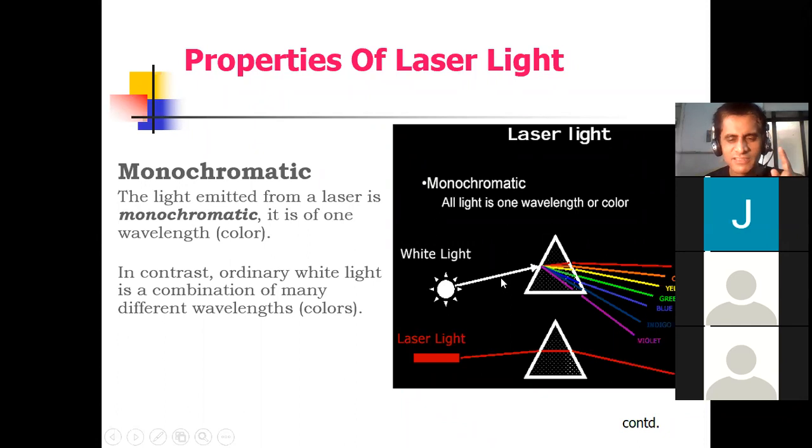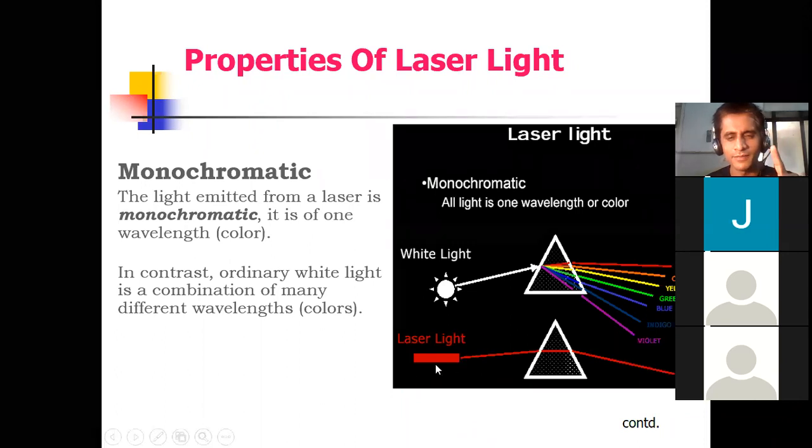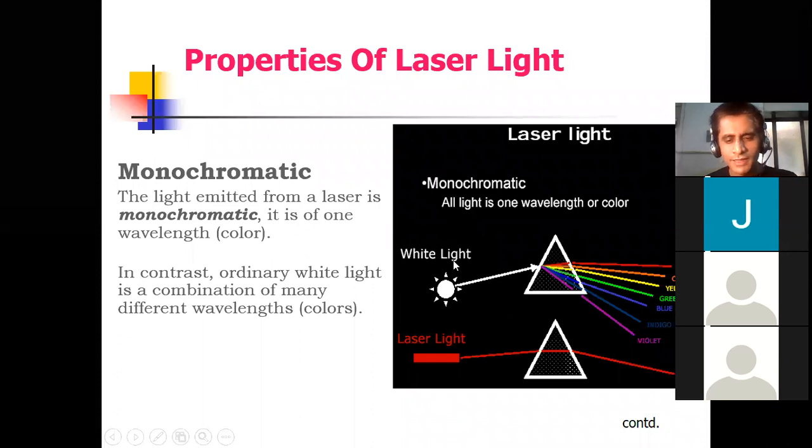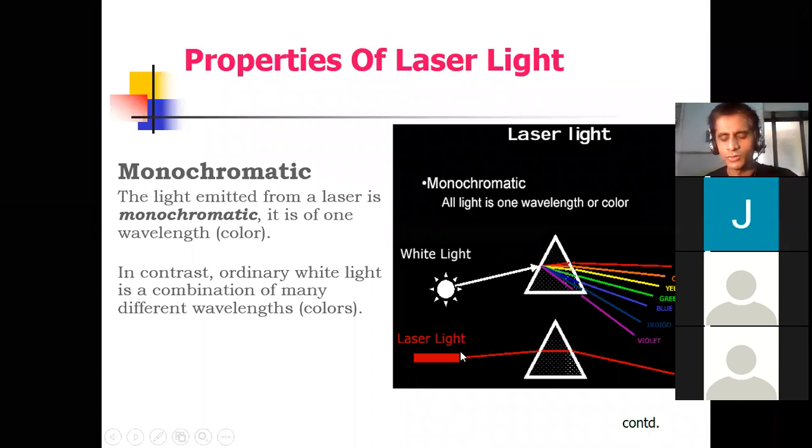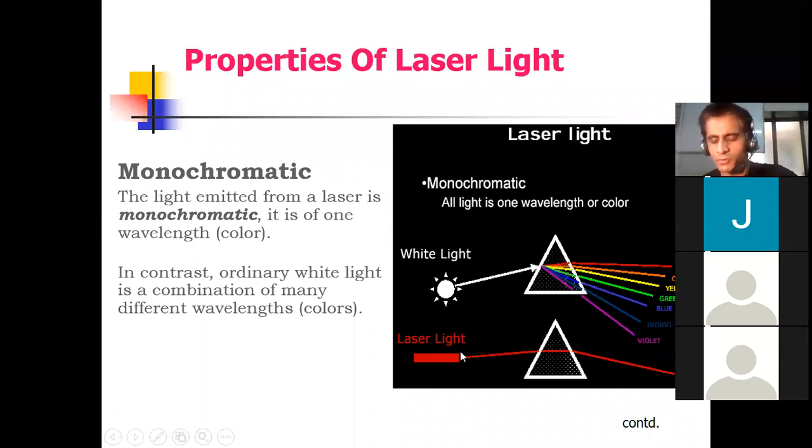White light will split into 7 different colors, but for laser light there is no splitting of light. See, for laser light, red will remain red. Hence, monochromatic means light with a single color. There is no splitting in the case of laser light, and this is the difference between ordinary light and laser light. Dear student, can I proceed to the next point?